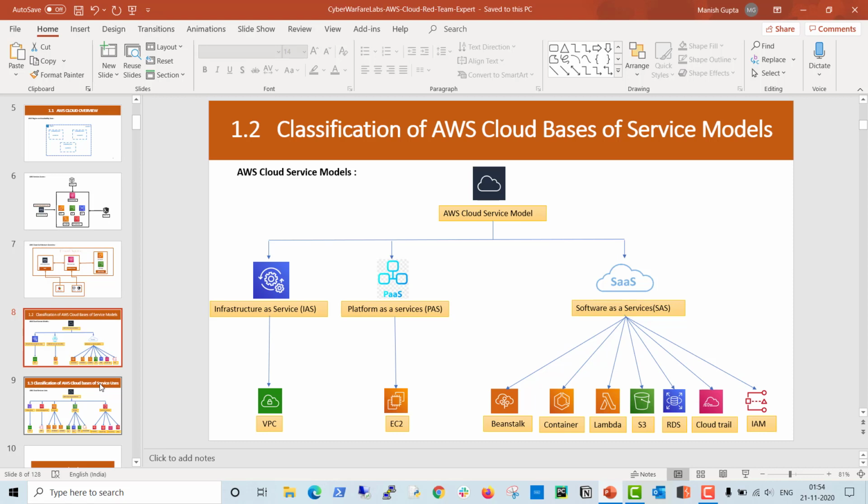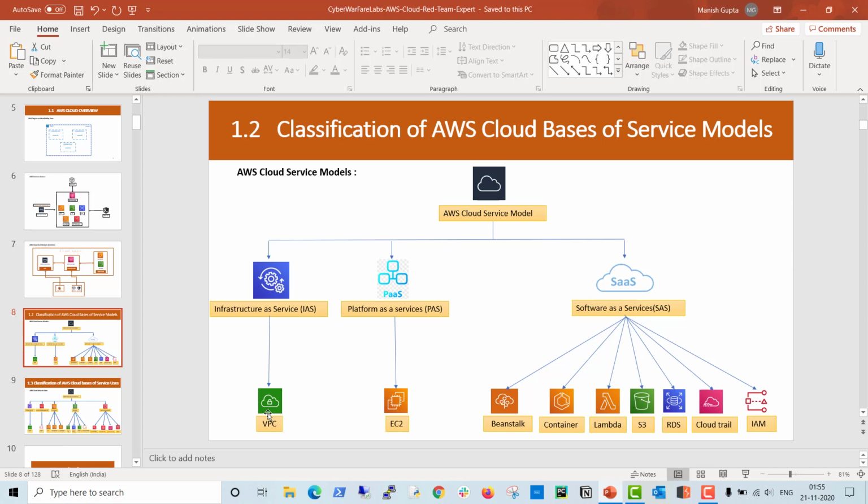Third thing, we'll discuss how we can classify AWS cloud on the basis of service model. AWS provides three service models: one is infrastructure as a service, second is platform as a service, and the last one is software as a service. In AWS cloud, when we talk about infrastructure as a service, they provide VPC, virtual private cloud. VPC basically handles all your infrastructure part in the cloud environment.